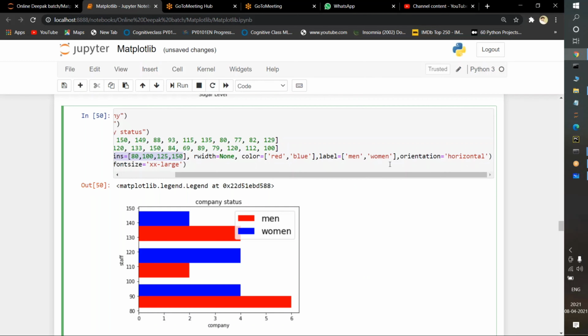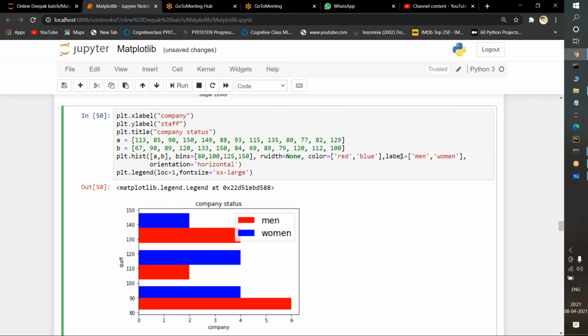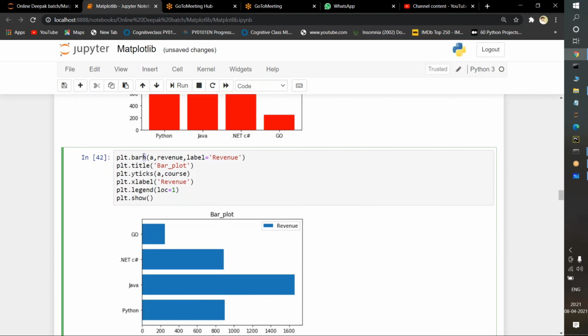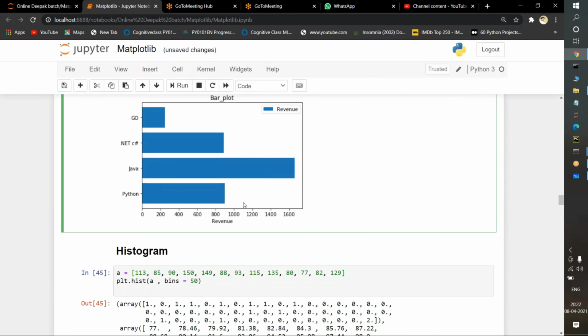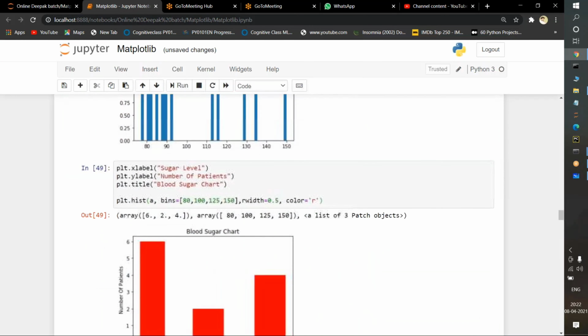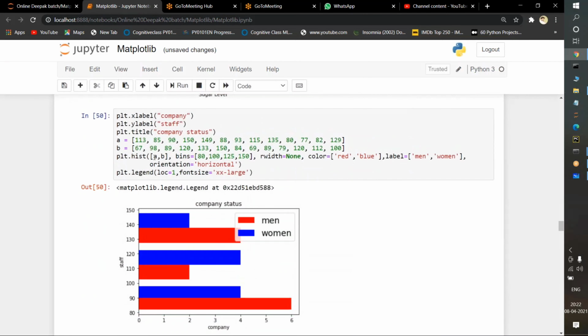And orientation, what do you mean by orientation? If I enter here, orientation is nothing but horizontal. I told you, when you are using the bar command, instead of passing bar directly, I am passing barh. H means nothing but horizontal. Whenever there is x and y, if you pass the h keyword, the graphical representation is going to show in a horizontal way. So here also, you specify orientation equal to horizontal. Whether you want vertical orientation or horizontal orientation, you can pass here.